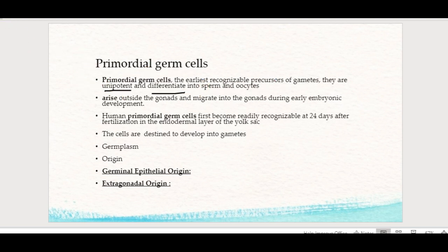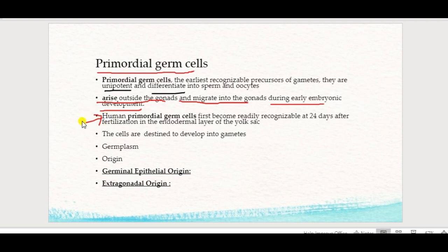These primordial germ cells arise outside the gonads, and they migrate into the gonads during early embryonic development.